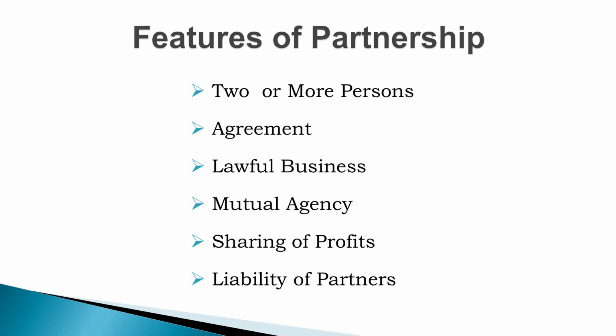A minimum of 2 persons are required to form a partnership business, and the Partnership Act 1932 is silent about the maximum number of persons required to form a partnership business.